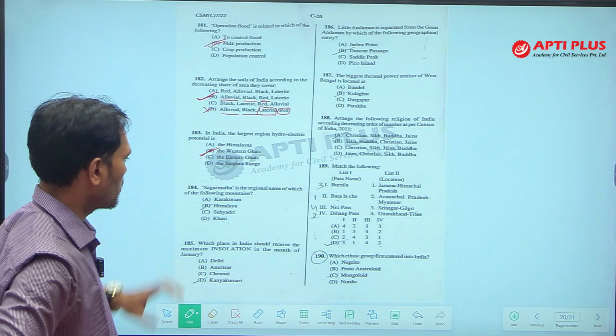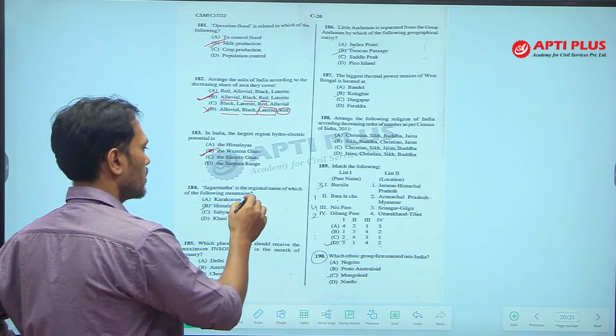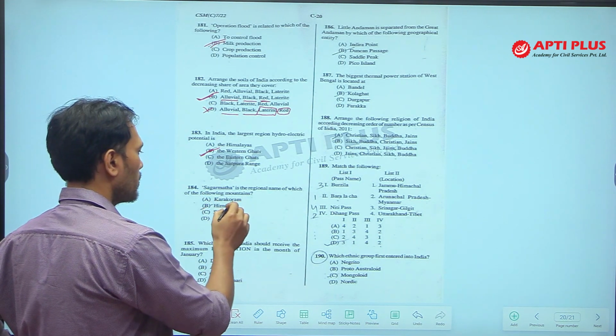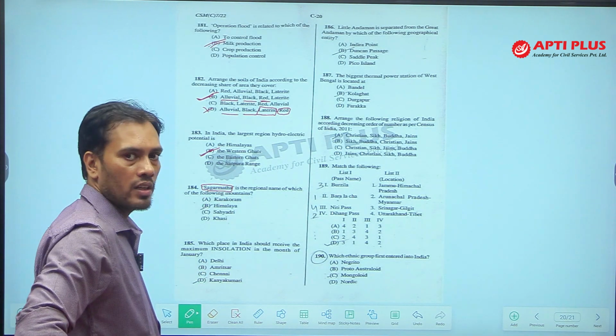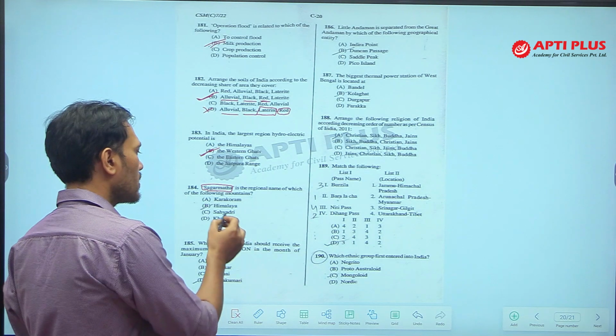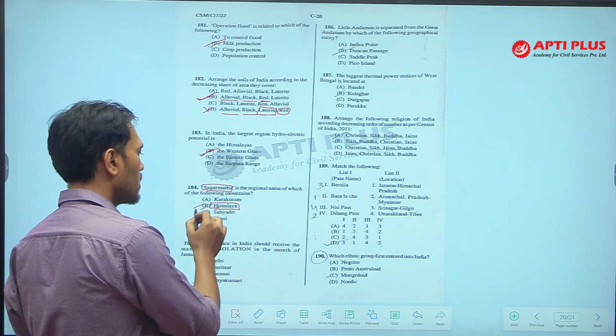Clear? So, the answer is B. Sagarmatha is the regional name of which of the following mountain? Actually, Sagarmatha is another name of Mount Everest in Nepal. So, Mount Everest is in Himalaya, so that is why the answer is Himalaya.